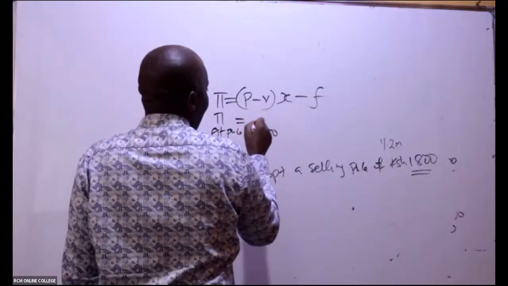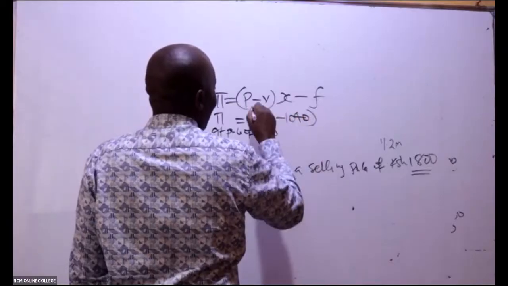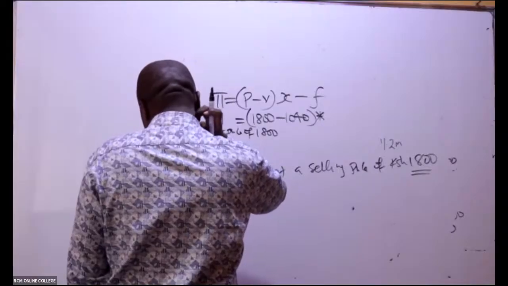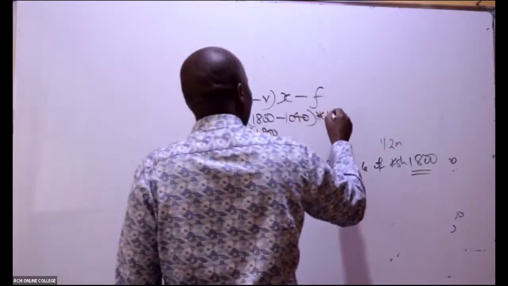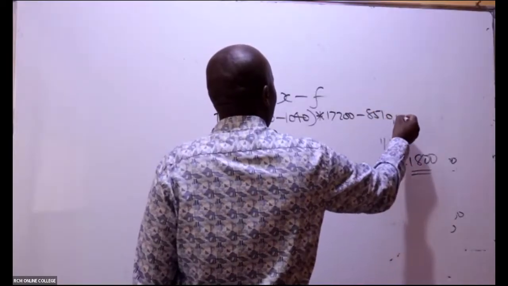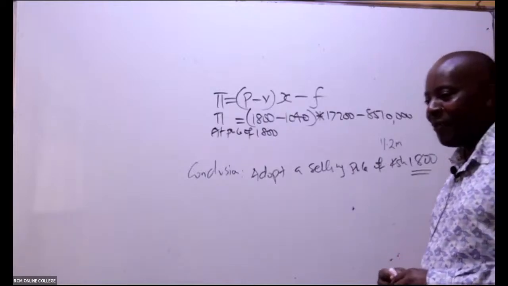So this is 1,800 minus 1,040, multiplied by the quantity that we were selling, 17,200, minus now the fixed cost that we got as 8,510,000. So then that profit here will end up giving us what figure?